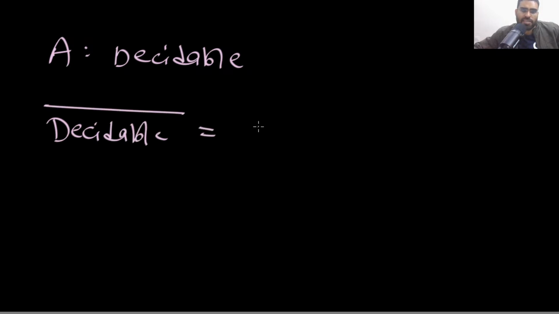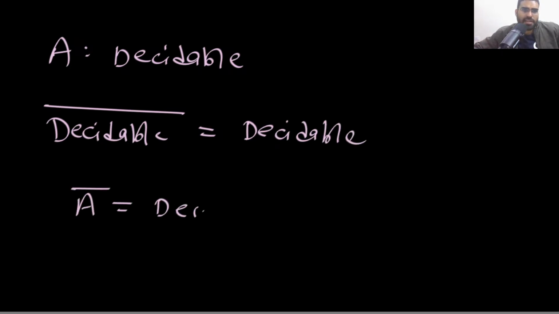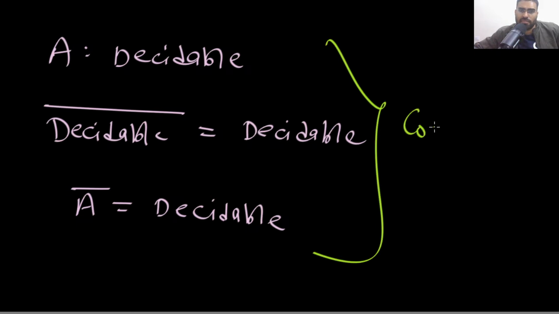And we know that if you have a decidable language, its complement will also be decidable. So A complement must be decidable. This is correct.